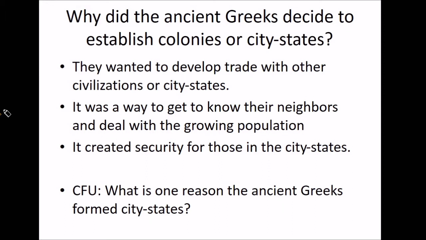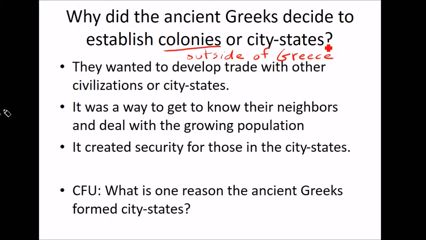This is about why the ancient Greeks decided to establish colonies or city-states. So colony, it could be a city-state, but it's a way outside of Greece, basically. A colony would be outside of Greece. So the Greeks, remember, they became good shipbuilders and they started trading through the seas, the Aegean Sea and the Mediterranean Sea. So they would go to Spain, into Italy, and they'd actually establish little city-states there. And those were called colonies. If they were inside Greece, then they were just called city-states or polis.